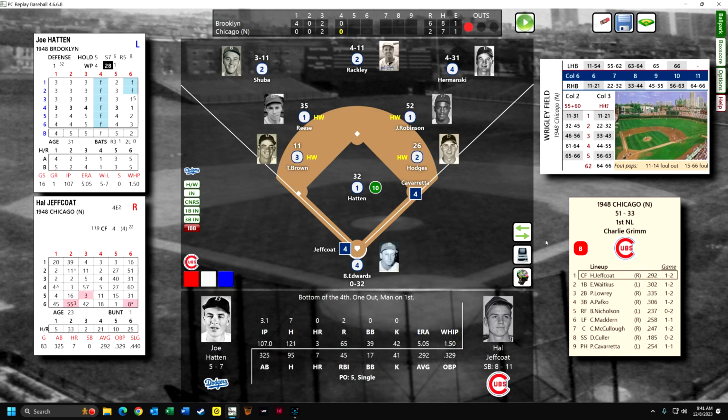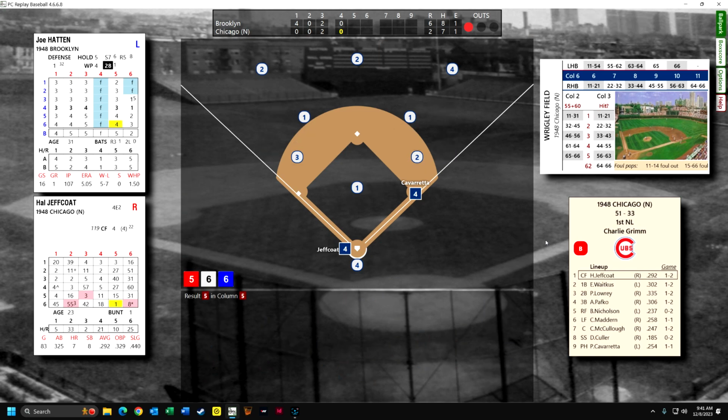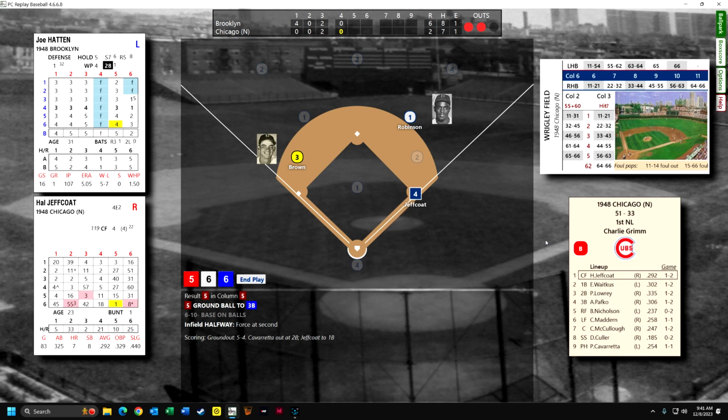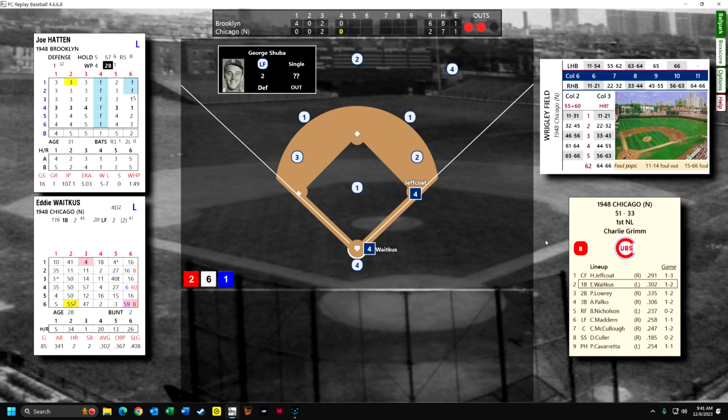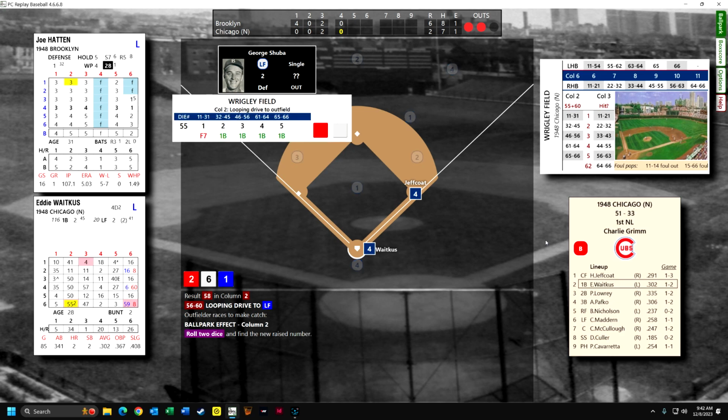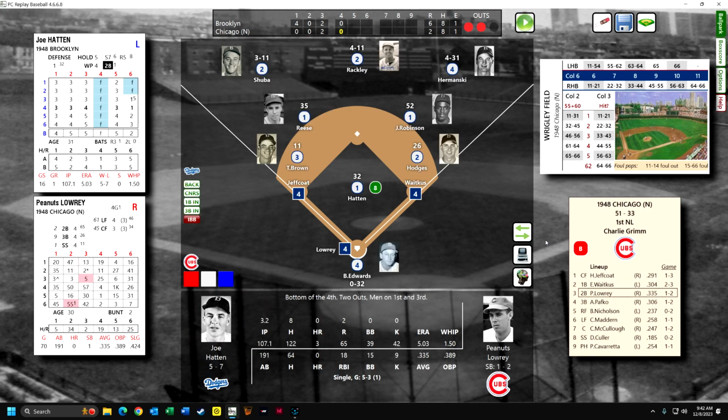Okay, now we've got Jeffco up, and Jeffco walks. No, it's a ground ball to third. They lucked out there. They tried to get the double play. They got the force out at second, and if the luck keeps swinging to the Cubs, Waitkus is going to get a good hit here, and he hits a looping drive to Chuba. Chuba is not very good in the field, and you can see this has got to be an 11-31 for him to catch it, and it is a 45, so he does not. Jeffcoat's fast. He gets over to third. Here's an important moment of the game.